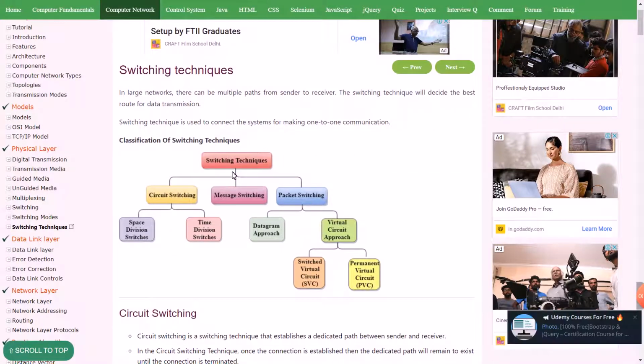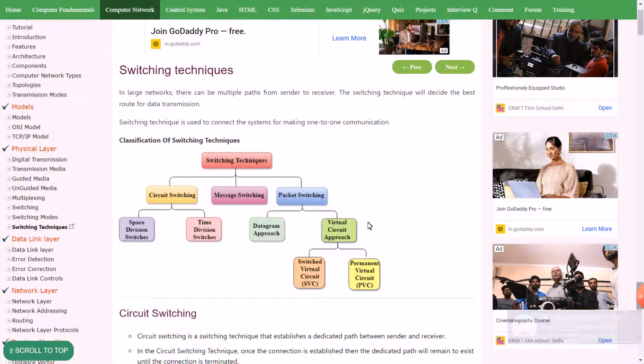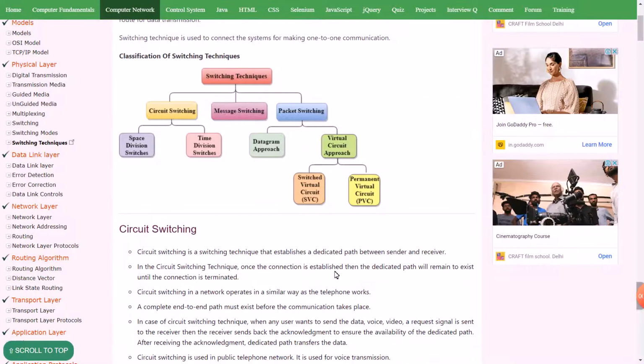Classification of switching techniques. Switching technique: circuit switching, message switching, packet switching, space division switches, time division switches, datagram approach, virtual circuit approach, switched virtual circuit, permanent virtual circuits.